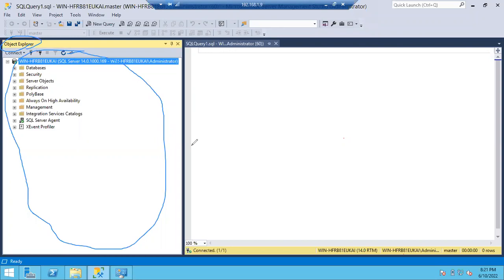This part is your query window. You can call it a query window. I cannot write, but that's okay. This is your query window, guys. So in this location you are going to write.